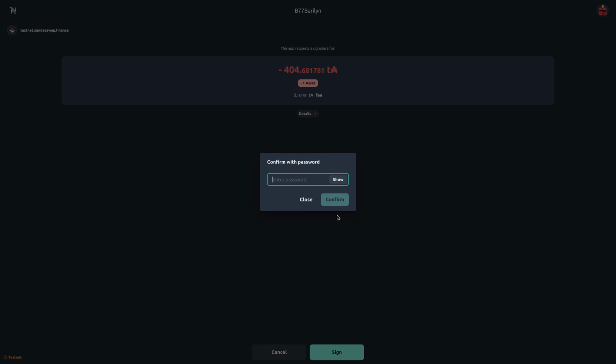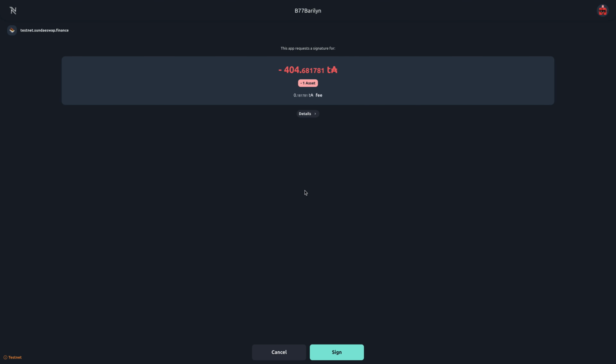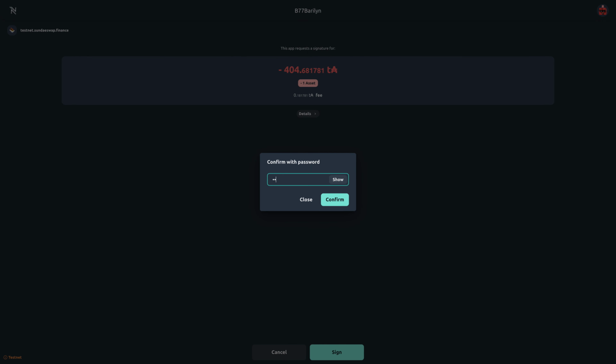Confirm with password. Okay, actually I don't have the password with me, but if I did, let me see. Oops. Yeah, I don't have it currently. Let me see if I can get it really quick.